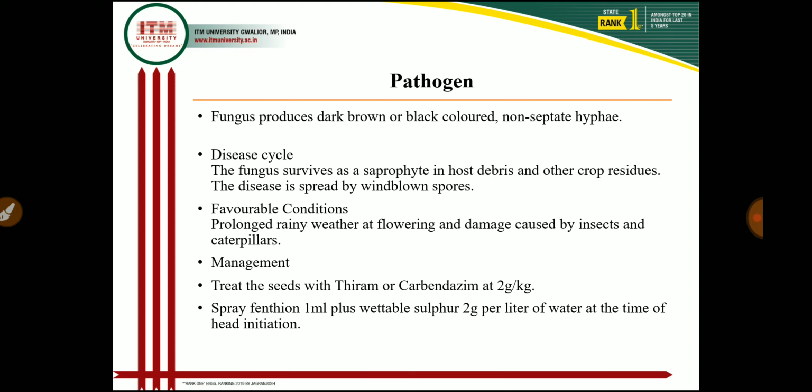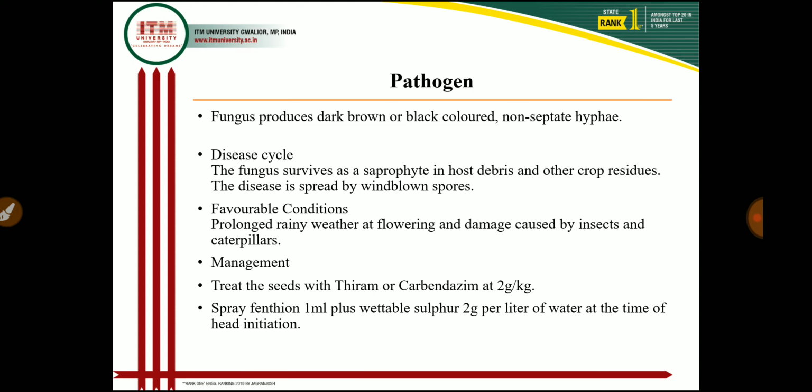Then in the disease cycle, this fungus survives as a saprophyte in the host debris and in other residue such as infected plant debris, and they infect. This Rhizopus also survives in other hosts, and the disease is mainly spread through windborne spores.